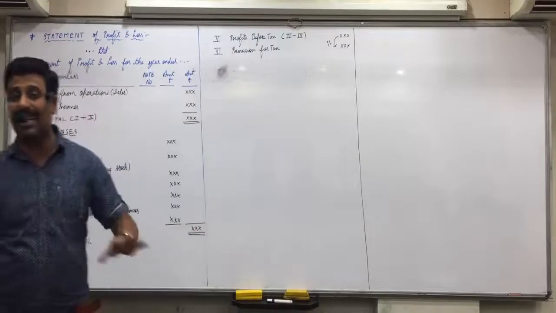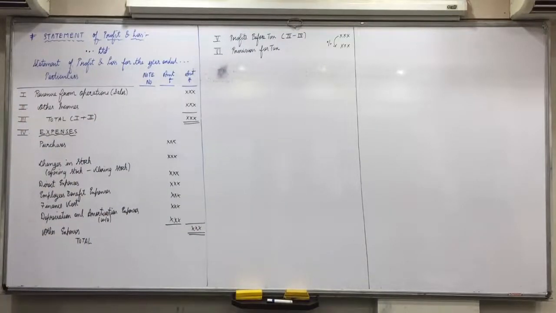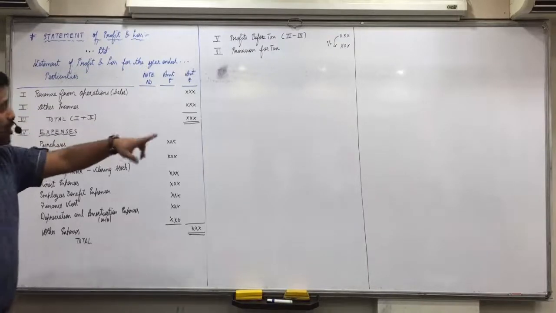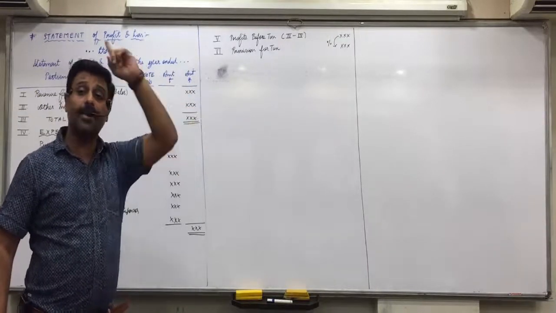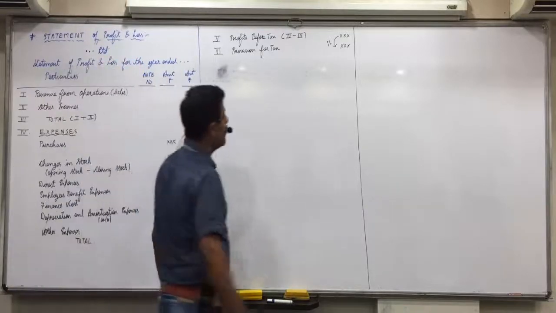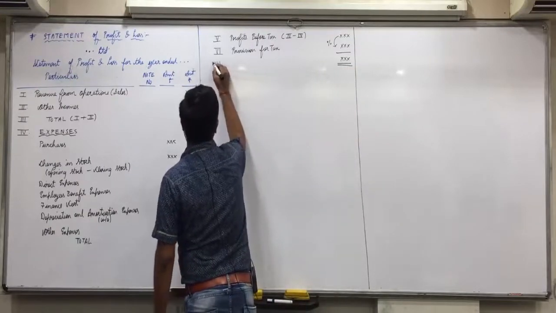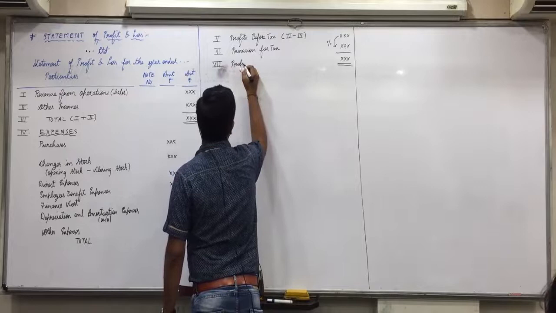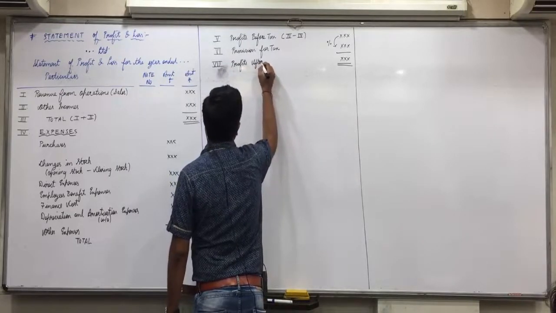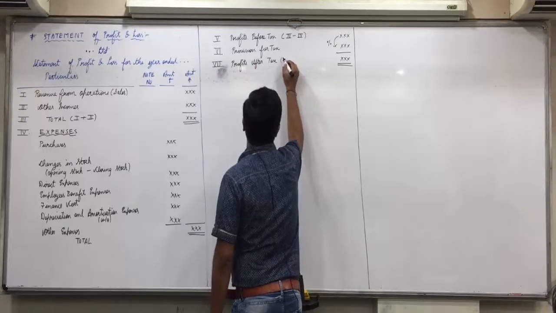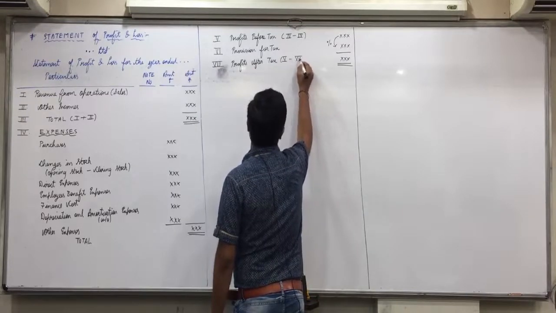Provision for tax, if full final accounts is asked, it will be an adjustment. One effect will come here and the second effect will come in short-term provisions. Like you were asking for proposed dividend, that also has two effects. So even for provision for tax, one effect we will minus here and the second effect in short-term provisions. Heard everyone? And then the difference of the two is profit after tax, in bracket 5 minus 6.